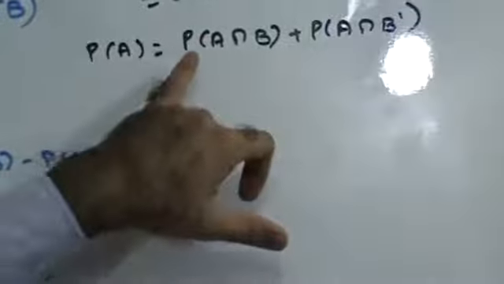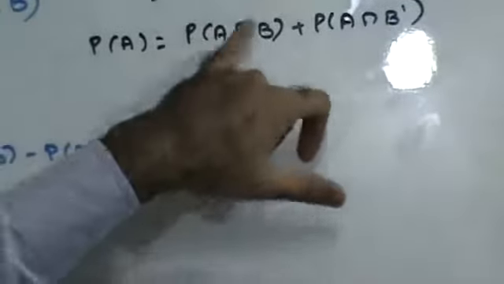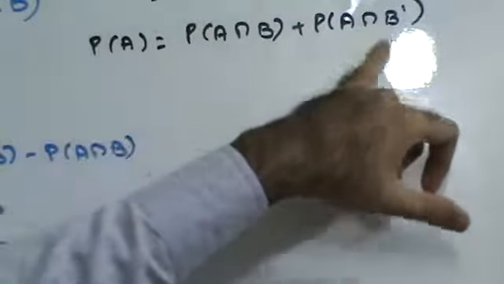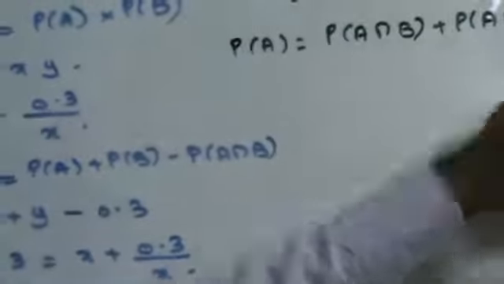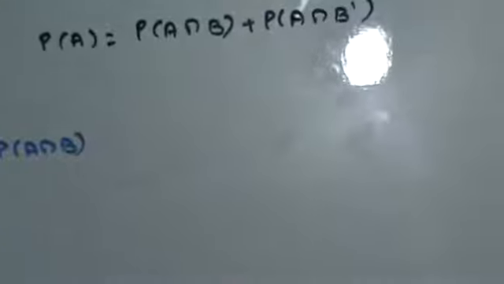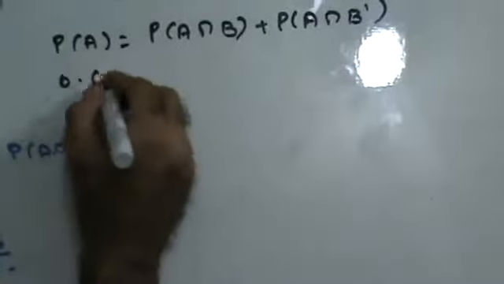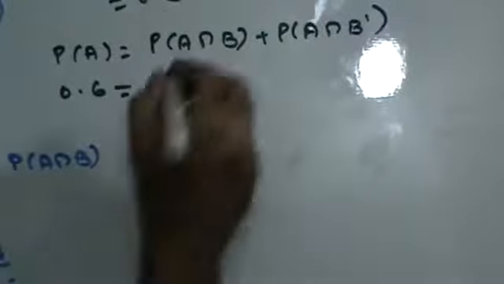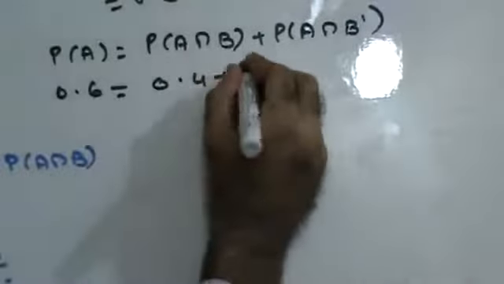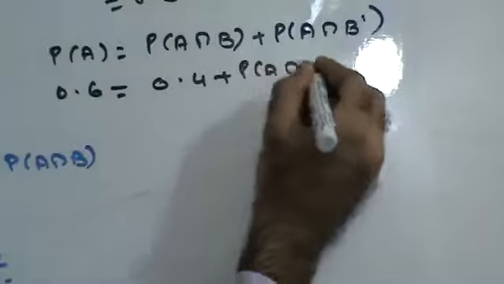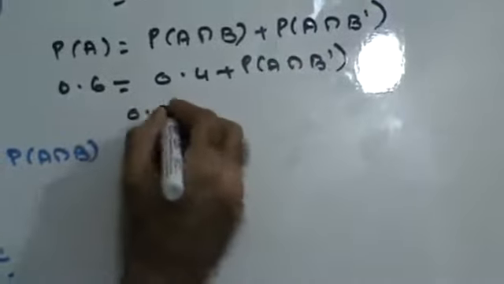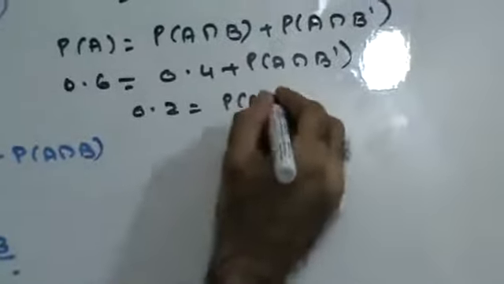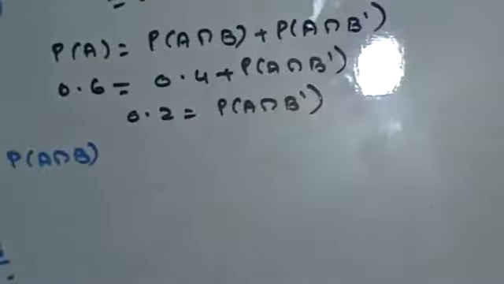So in that case, I can therefore say that P of A is P of A intersection B plus P of A intersection B complement. Now the value of P of A we have already found out is 0.6. A intersection B is 0.4 plus P of A intersection B complement. So I'll get 0.2 as P of A intersection B complement. Right?